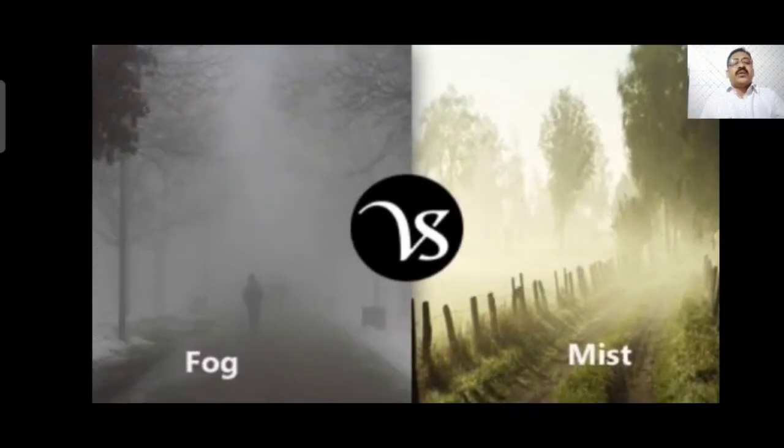You can see the fog and mist difference. I have given you the picture of fog. You can see it is impossible to see through fog, but not a problem in mist. Mist is particles of snow that are falling on the ground. It has less effect on the atmosphere, but fog has complete control over the atmosphere, you cannot see anything.